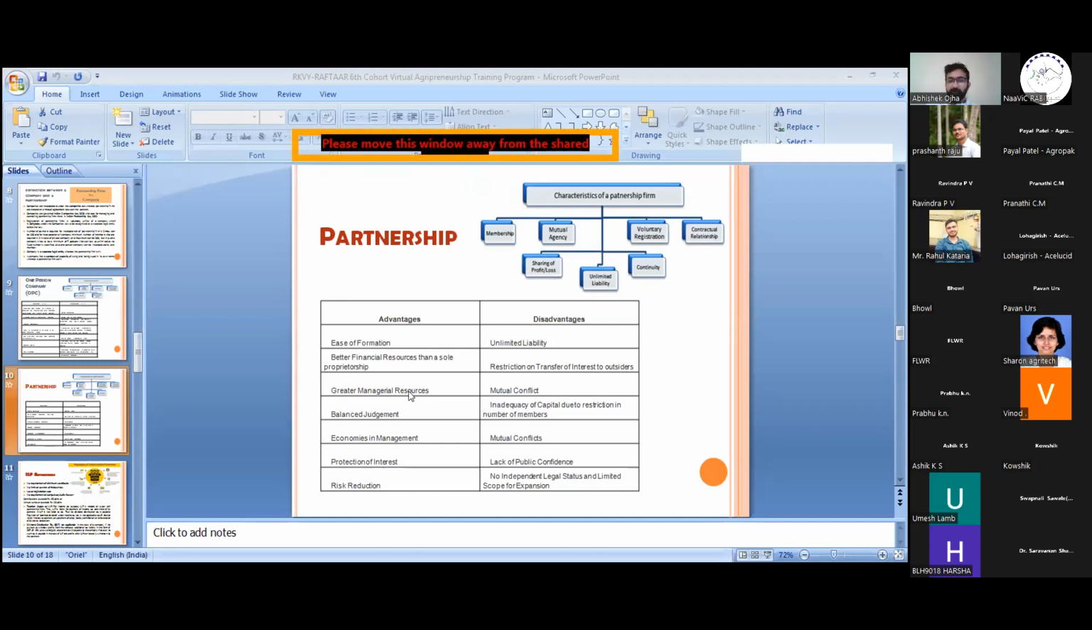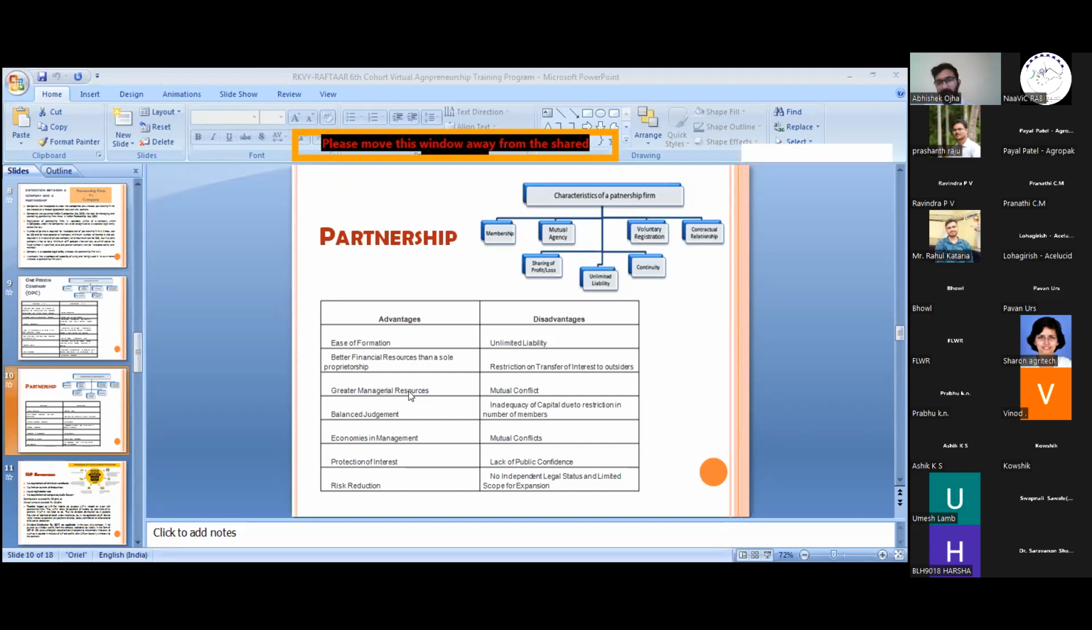Next is economies in management. The management is very small, and there are no complex tasks to do in that regard, because the partnership firm does not require so many complex tasks. So management is very easy. Protection of interest: we have to protect our interest, the interest of our partnership and the partnership firm. There is no such big risk as compared to the companies.